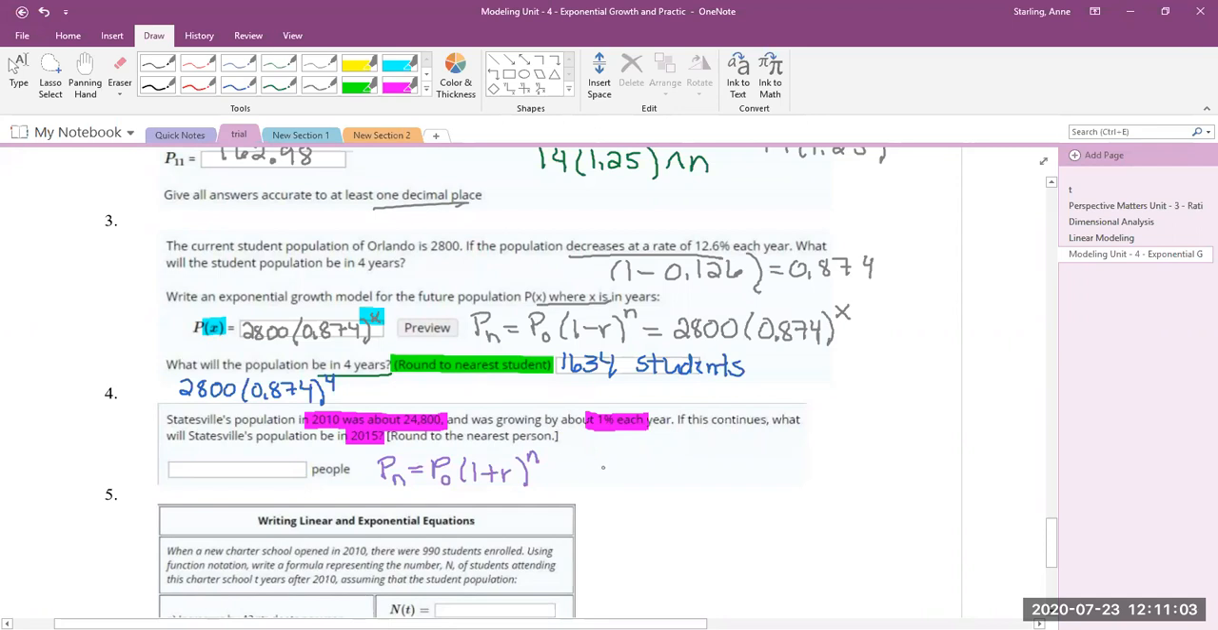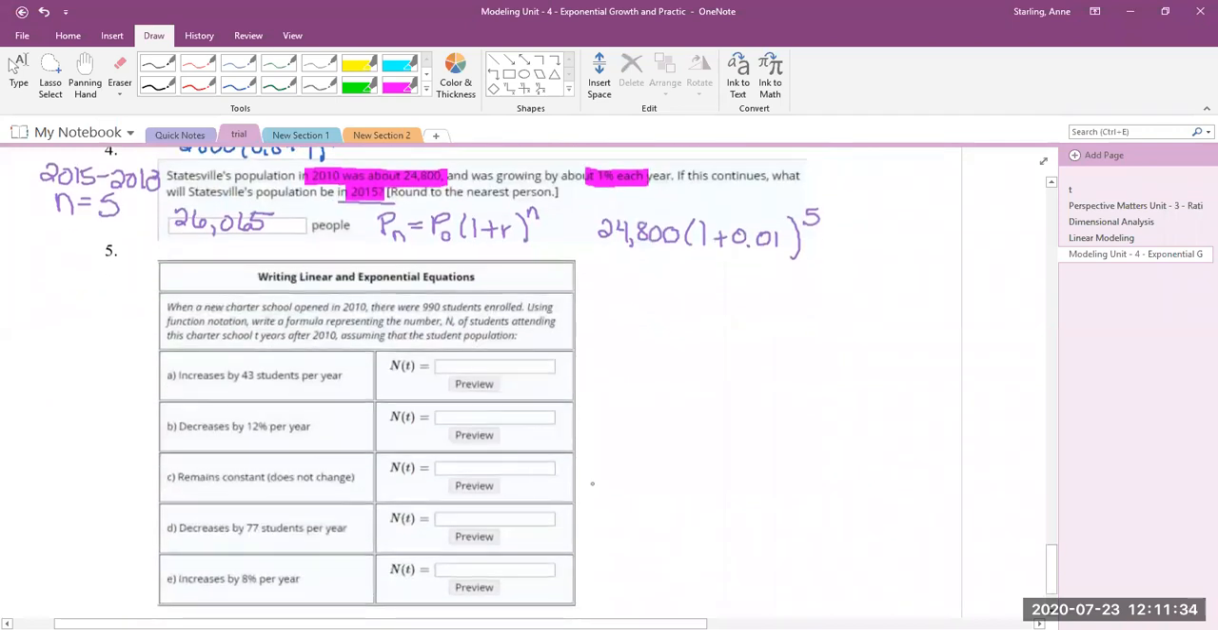Okay, so now we need to answer the question. Po is our 24,800. 1 plus R, R is that 1%. And now we need to figure out how many n's we're looking at. So to go from 2010 to 2015, 5 years have passed. So we have n equaling 5 here. Okay. So when you put all that in, you get approximately 26,065 people. Right, and then work that again if you're not sure.